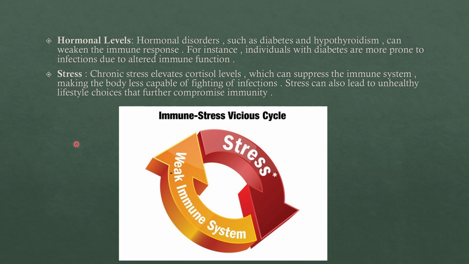The next factor is stress. Stress is again a major factor which deteriorates your body's immune response. When you are under too much stress, it releases a hormone called cortisol. When cortisol levels rise in your body, they can suppress your immune system, and so the body will have less capacity to fight against infection.